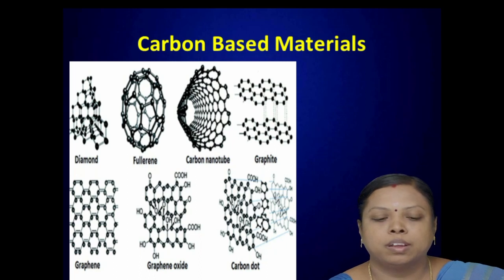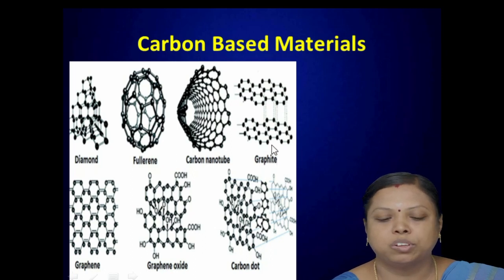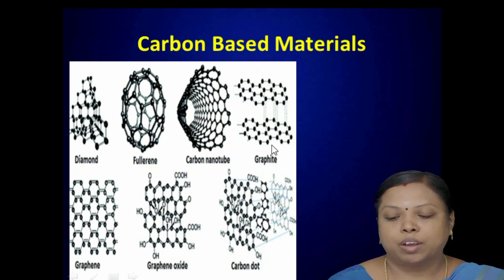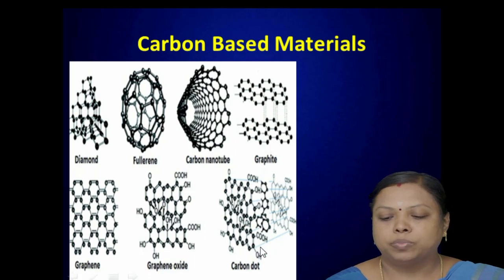First is the diamond; you see the shape and structure. Fullerene is totally spherical in shape. Carbon nanotube is a tube shape. And graphite is in the form of sheets. Next are graphene, graphene oxide, and carbon dots.